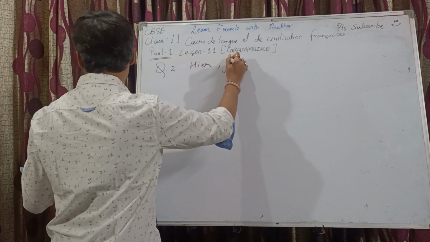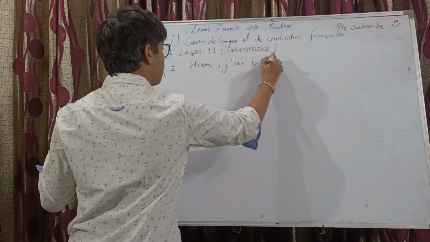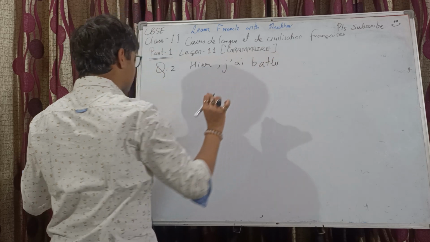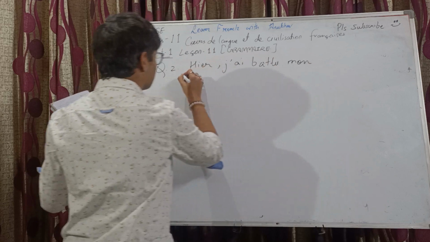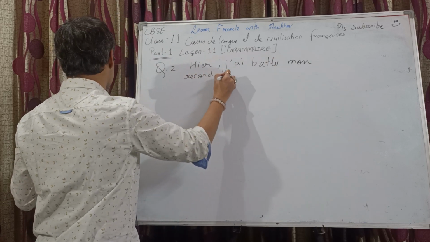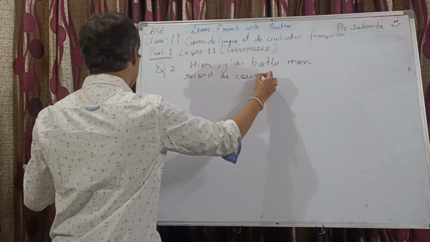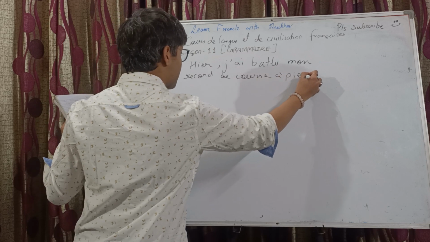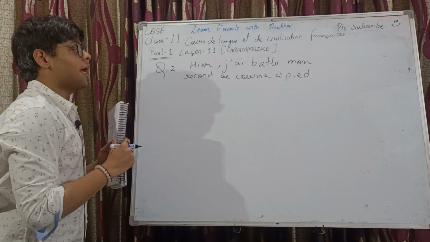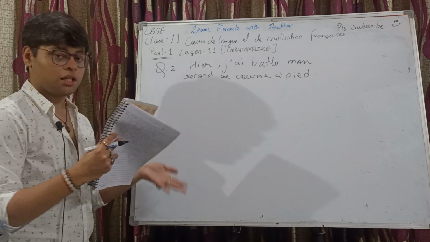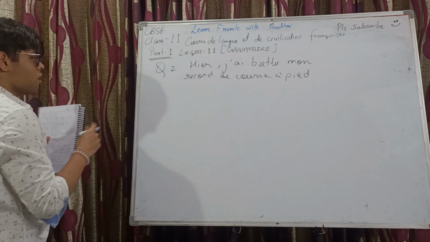Hier, j'ai battu. Battu is the past participle of battre. J'ai battu mon record de course à pied. So yesterday I defeated my record of running race, right?